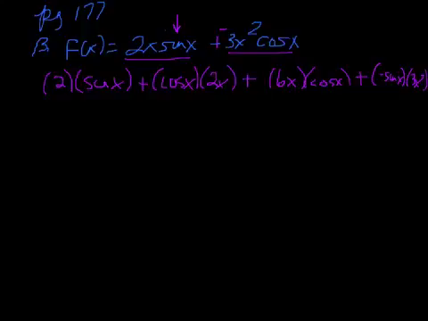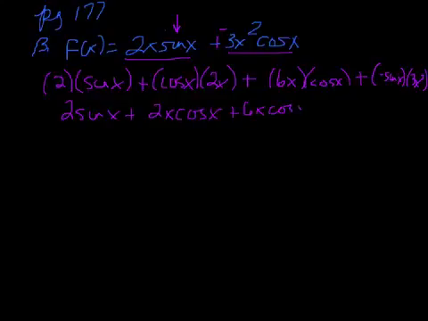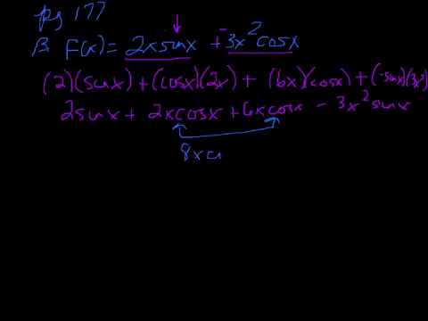Okay, so you're done with calculus. Now you've got to just do algebra cleanup. So I have 2 sine x plus 2x cosine of x plus 6x cosine of x minus 3x squared sine of x. So you do have some common terms. These two are common. You have 2x cosine of x plus 6x cosine of x. So that makes 8x cosine of x. And then the other you can't really combine.